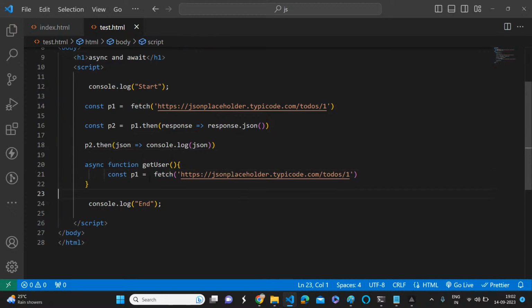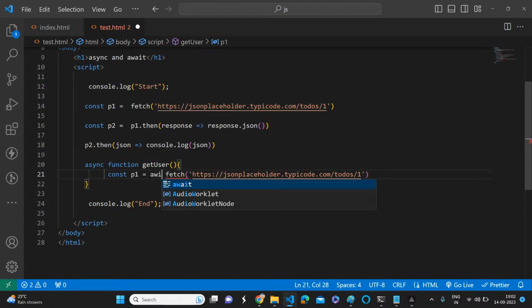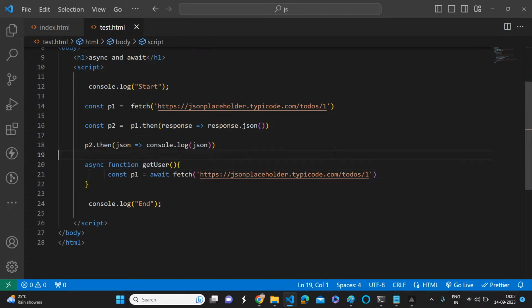But here, just add the await keyword. It will give you lots of power. The same statement, we just did a breakdown of the logic. Whenever we are dealing with async and await, the only thing you need to do is put await. That's it.